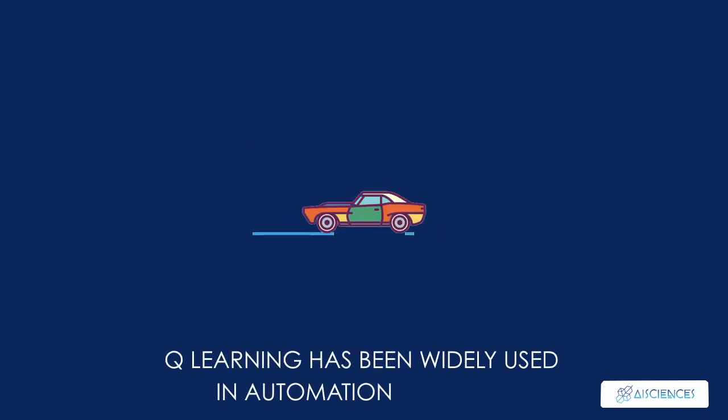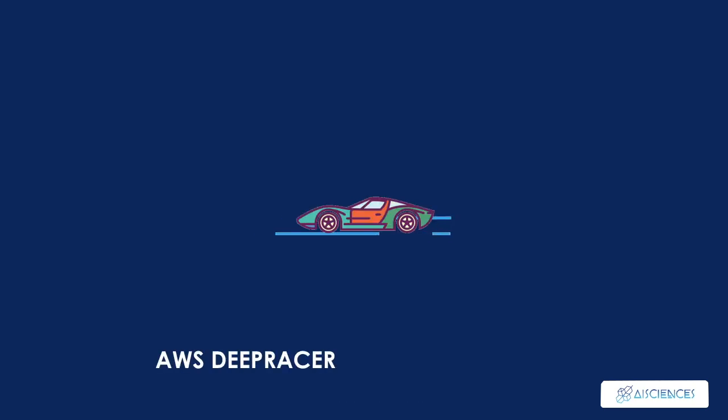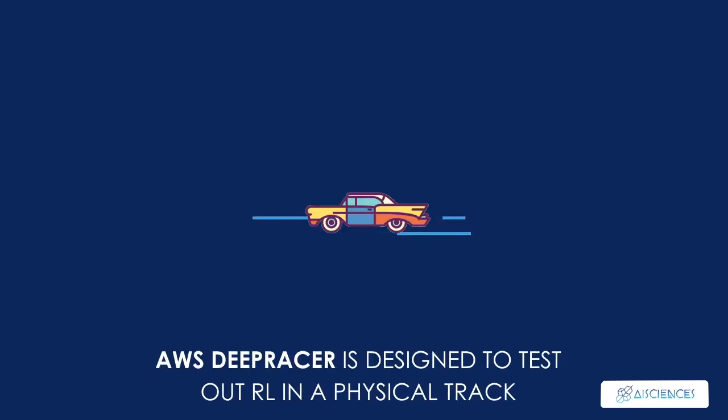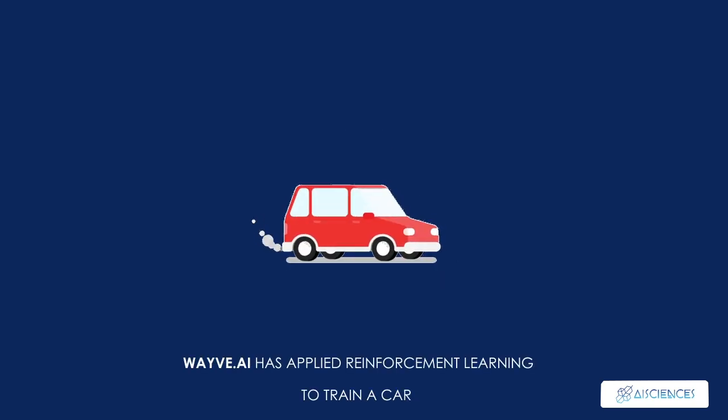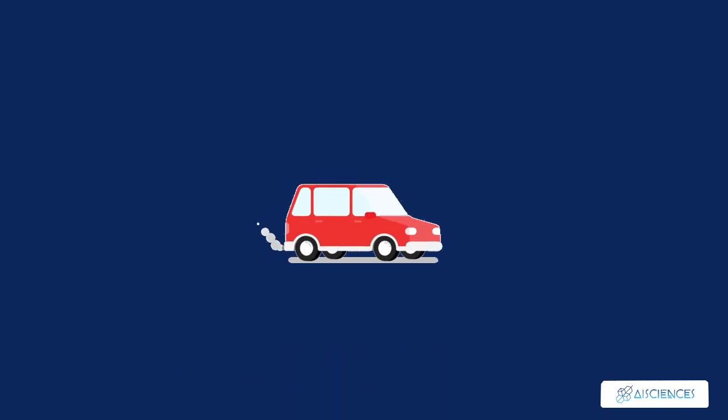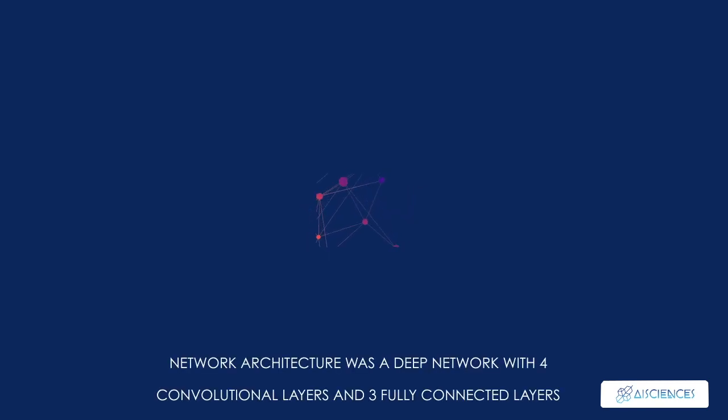If we talk about industries, Q-learning has been widely used in the automation industry. AWS DeepRacer is an autonomous racing car that has been designed to test out RL on a physical track. It uses cameras to visualize the runway and a reinforcement learning model to control the throttle and direction. Wayve.ai has successfully applied reinforcement learning to training a car on how to drive in a day. They used a deep reinforcement learning algorithm to tackle the lane following task. Their network architecture was a deep network with 4 convolutional layers and 3 fully connected layers.